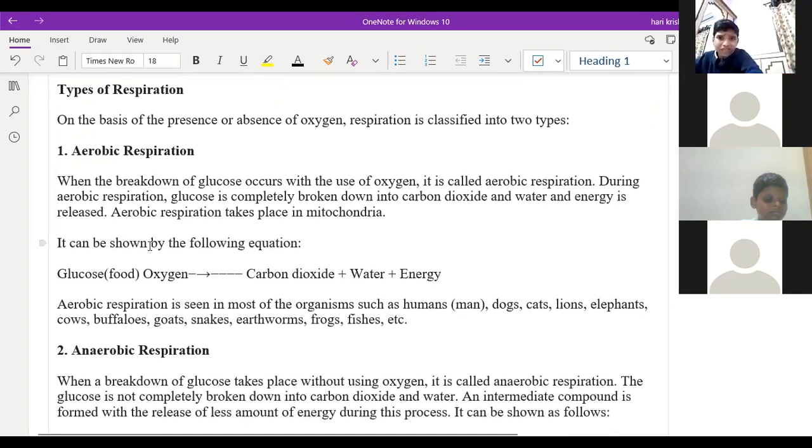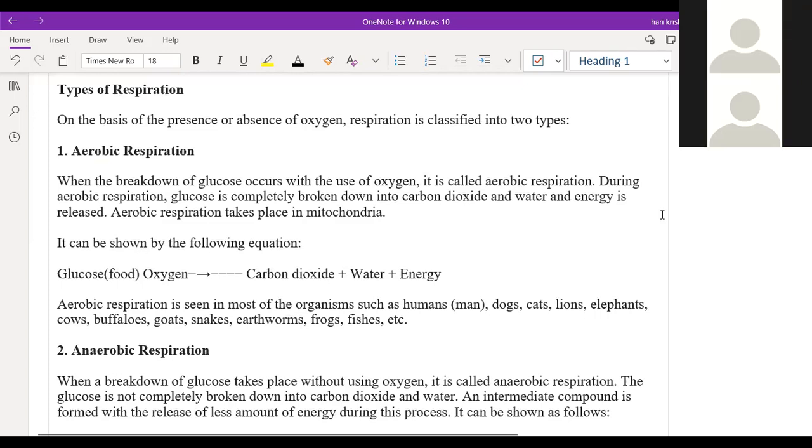Sir, can I tell what aerobic and anaerobic respiration are? Yeah. In aerobic respiration, we utilize oxygen, which means we take in oxygen and give out carbon dioxide. But in anaerobic respiration, that's not the case. When we are running really fast, our lungs cannot cope with that pace.